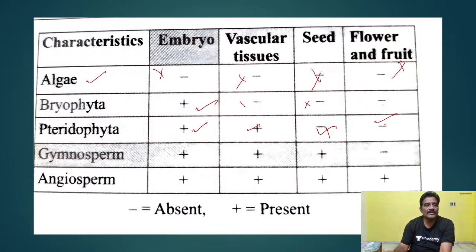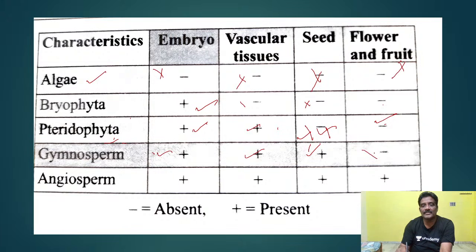Gymnosperms, you see here. Gymnosperm embryo formation will be there. And here, vascular tissue present. First was a well developed vascular system. And seed formation will be there here. And flower and fruit are not formed here. In gymnosperms, no flower and no fruit formation.